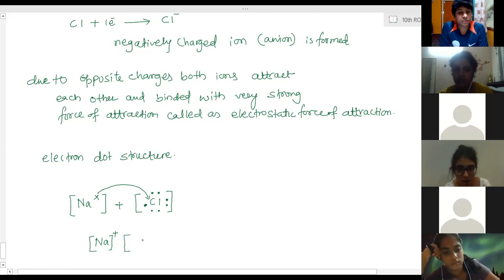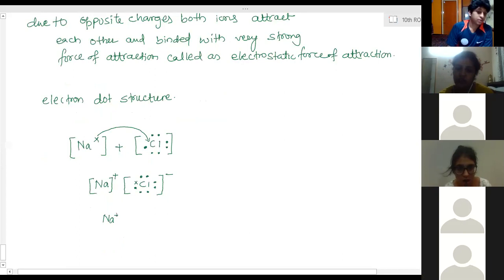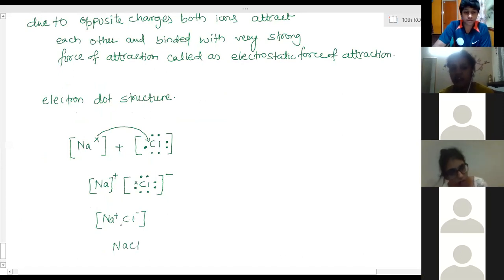And the chlorine, due to the addition of 1 extra electron, this is the original one, and this is the extra, which came from the sodium, will become negatively charged. Clear? Now both of them combine together and form the NaCl compound. Actually NaCl is in the form of ions only. The constituent particles are ions, but we represent this without ions. So this is only the representation.